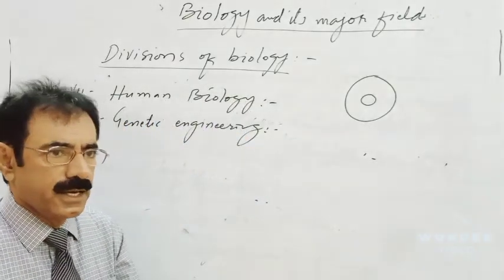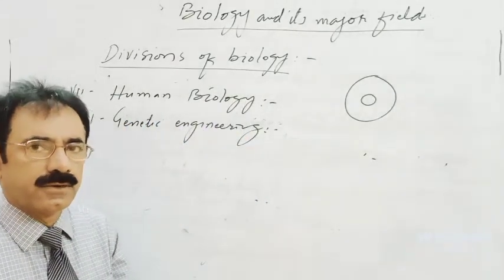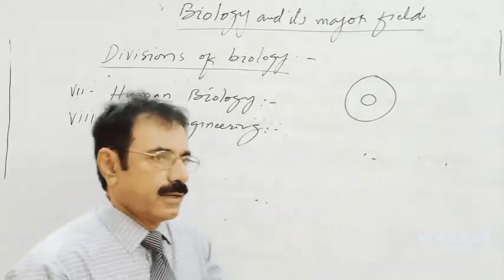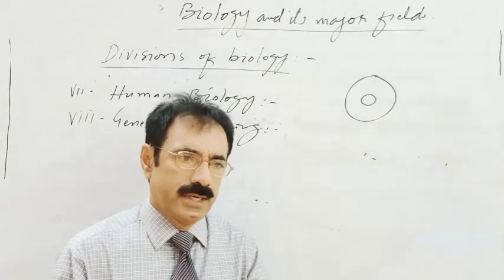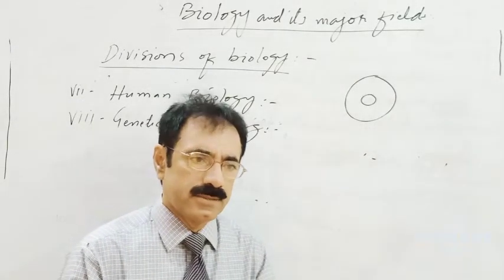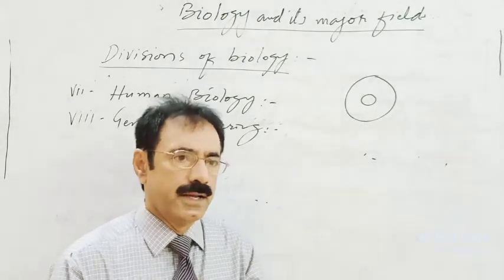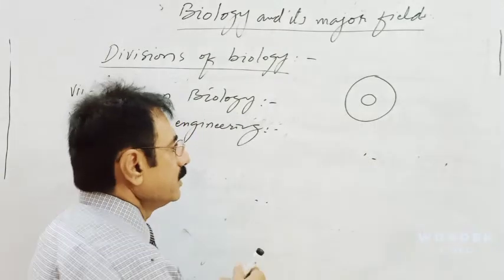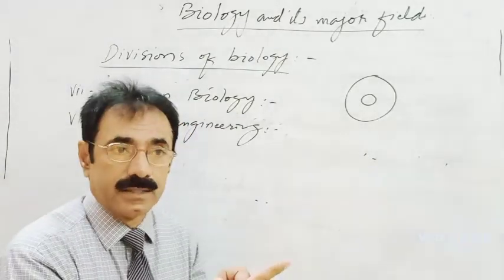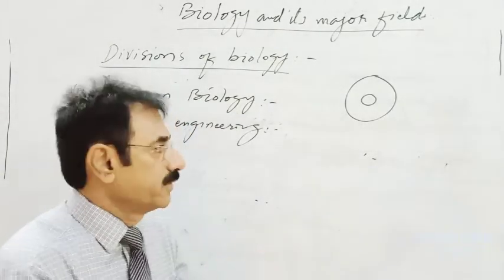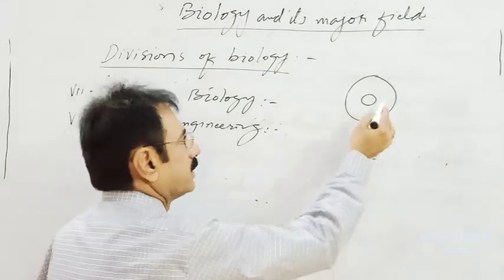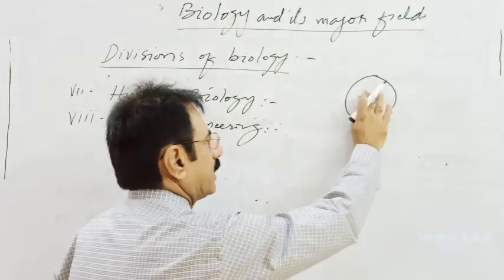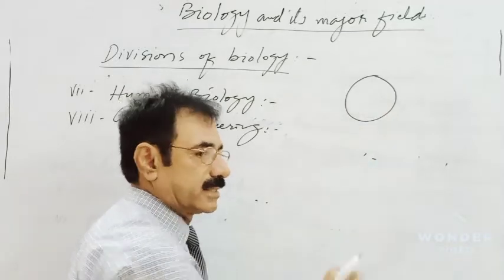Genetic engineering is the technique to manipulate the genetic material of 2 organisms, or we can say that genetic engineering or biotechnology is the technique to change the genotype of an organism. How will we change the genotype of an organism? Suppose this is a bacterial cell.